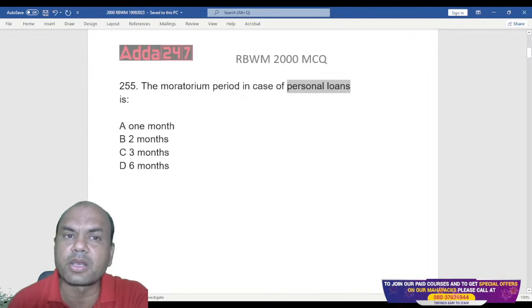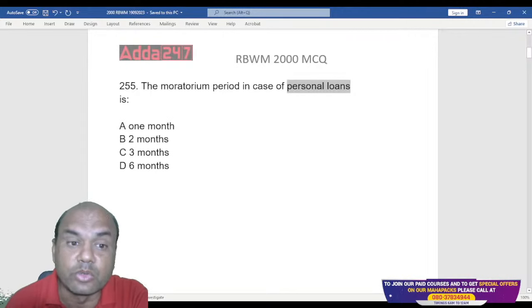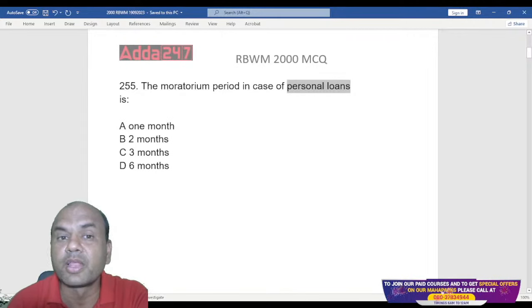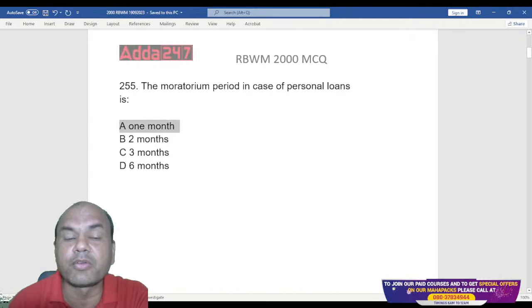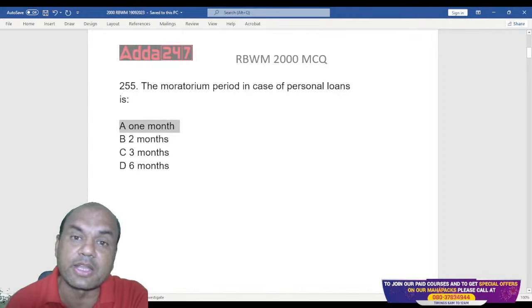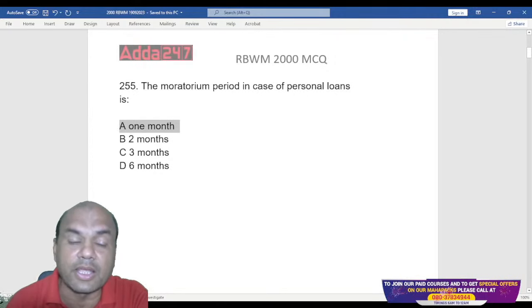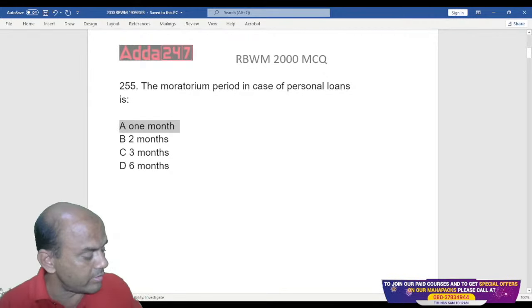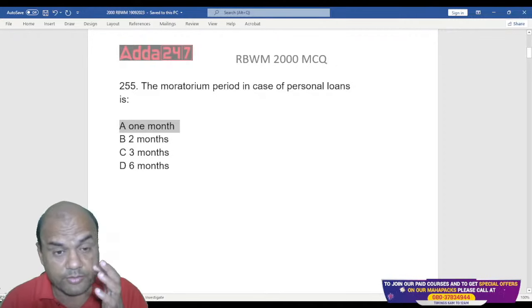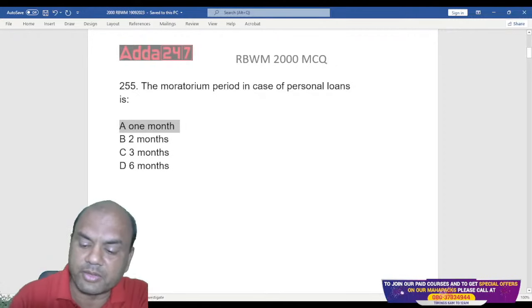When the answer has no moratorium period over here, what are you actually saying? You're saying 1 month moratorium period. Why? Because after the disbursement, it takes 1 month for the borrower to pay the EMI, isn't it? So that's why personal loans will have one month moratorium period. Okay, got it? 1 month moratorium period.